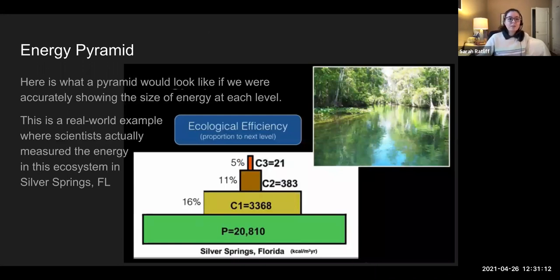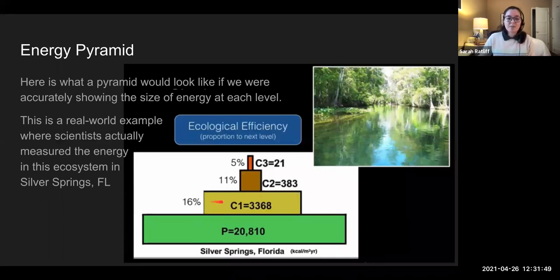Here's a real life example. There was a study done in Silver Springs, Florida to measure the efficiency of this particular ecosystem. It's kind of like a swampy Florida Everglades type ecosystem. And we're seeing their actual collected data. So the producers are at the bottom, great, they harness 100% of our ecosystem's available energy. And those primary consumers only get 16% of that energy. Seems like more than 10%, but things will eventually even out.